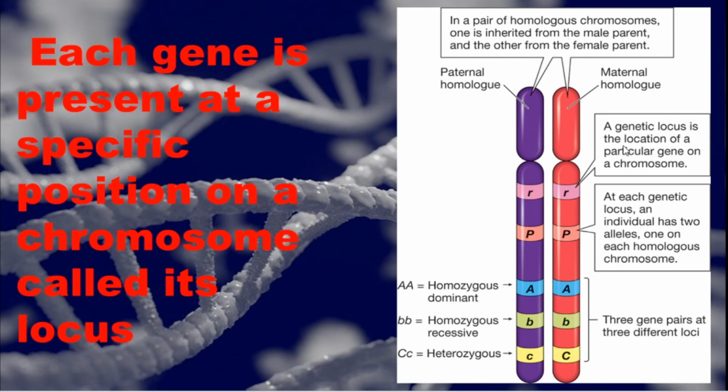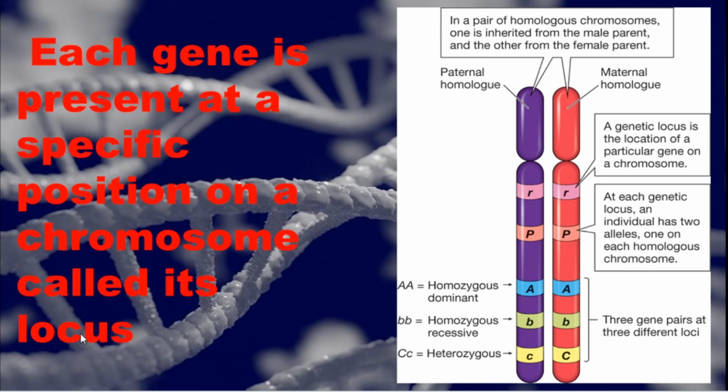A genetic locus is the location of a particular gene on the chromosome. It is not mingled with the other side. If the small r is present in the male, it is not possible for it to be present in the female at that place, because each gene has a specific place or specific position. The position of the gene may not change. That's the way each gene is present at a specific position on a chromosome.